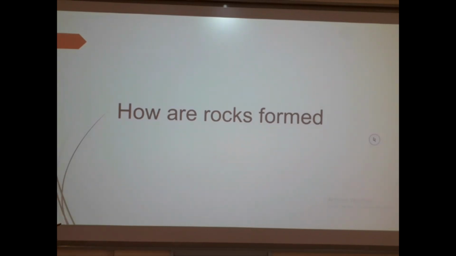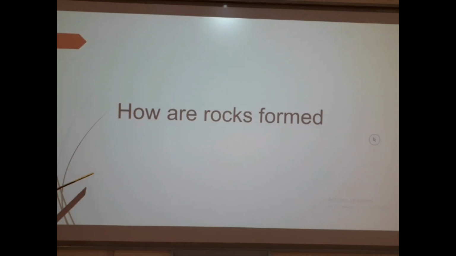The geologists help to find the different minerals that make up a rock. They also study rocks for us to know how rocks are formed and the different types of minerals or materials that form a rock.